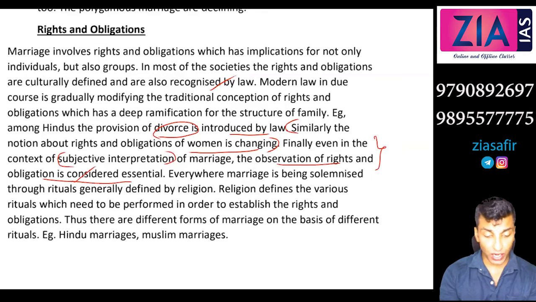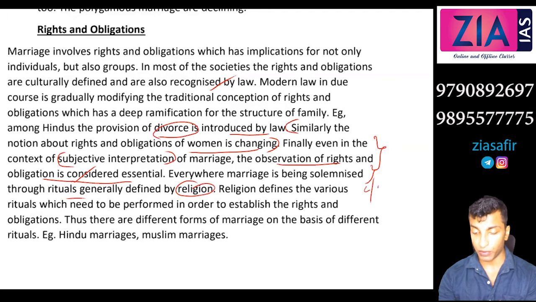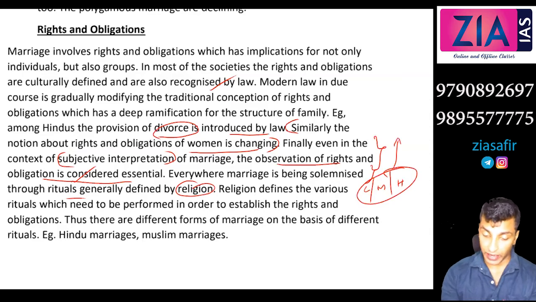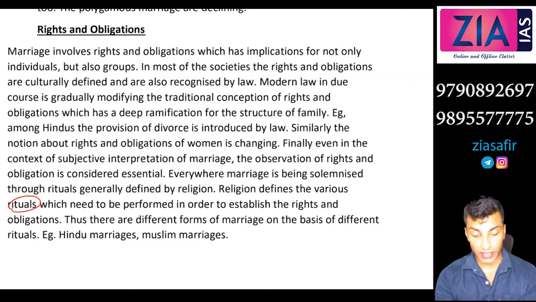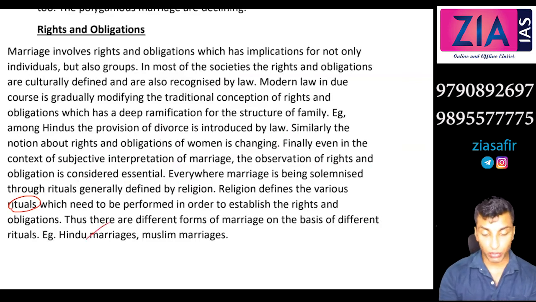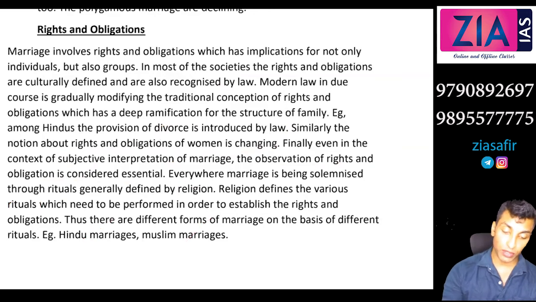Everywhere marriage is solemnized through rituals generally defined by religion. So marriage ceremonies will be there. It will be different for Christians, different for Muslims, different for Hindus. So based on this, you can see different types and forms of marriage. Religion defines the various rituals which need to be performed in order to establish the rights and obligations. Thus, there are different forms of marriage on the basis of different rituals, for example, Hindu marriages, Muslim marriages, etc. So that's about marriage.